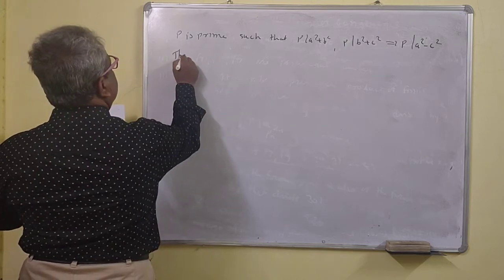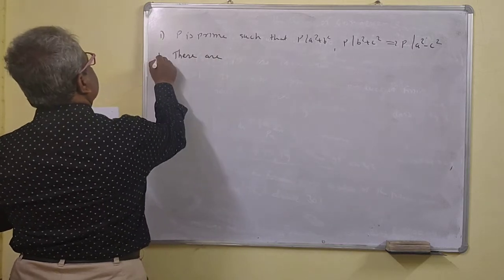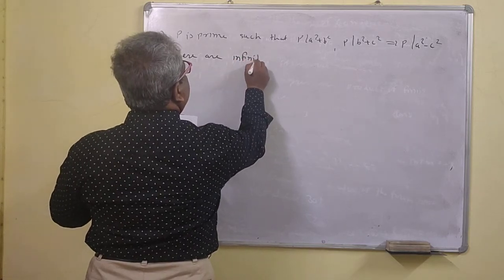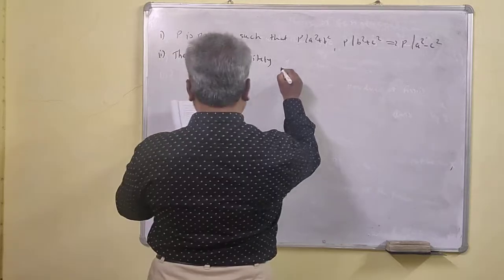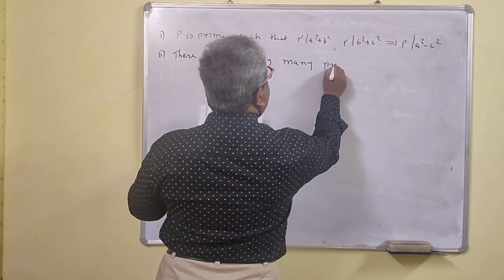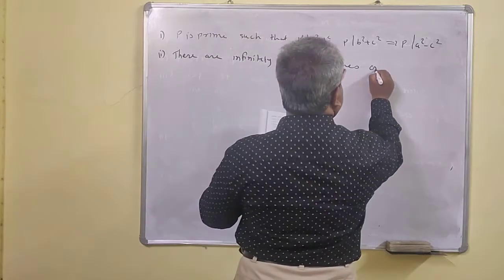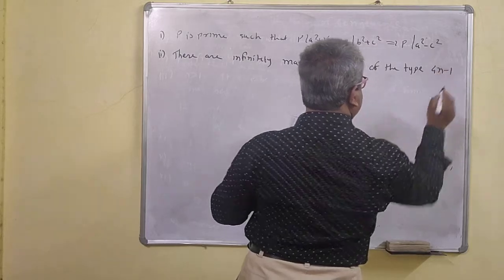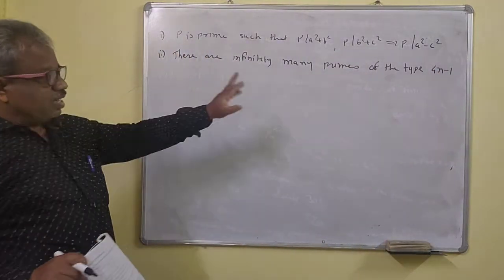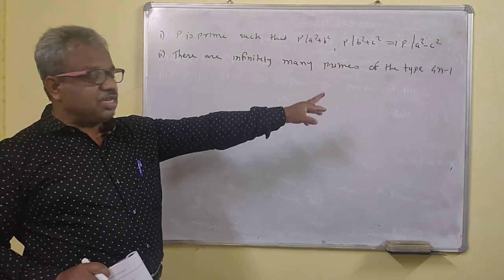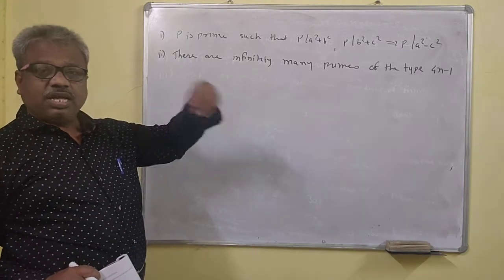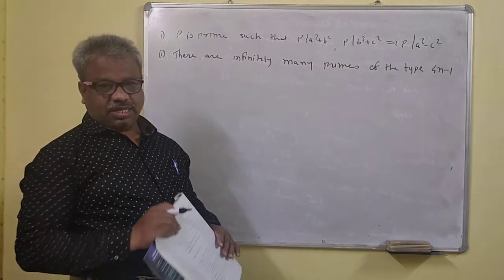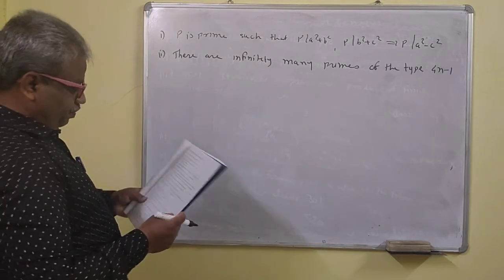Okay, so there are infinitely many primes of the type 4n minus 1. So how many primes are of the form 4n minus 1? That means a multiple of 4 minus 1. How many such primes are there? Infinitely many primes are there. It is less by 1.